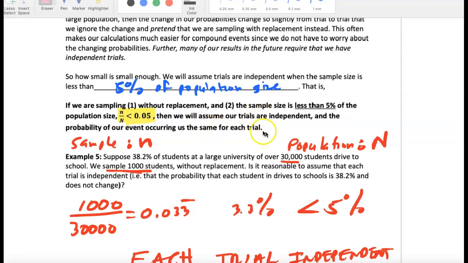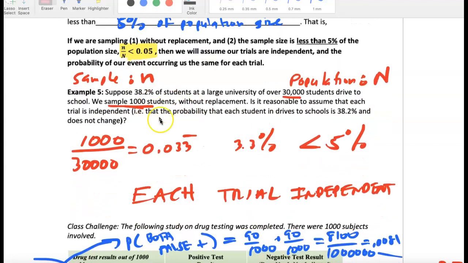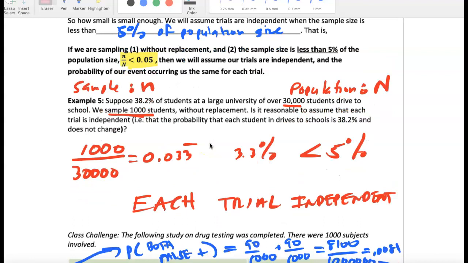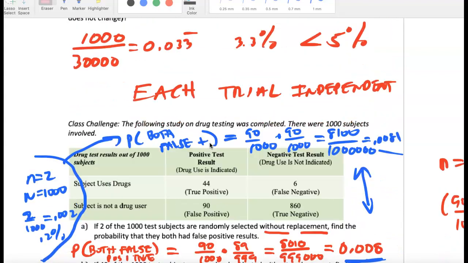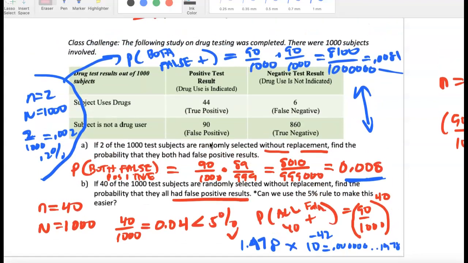We're not replacing someone back in, but because the sample size is less than 5% of the population, we're going to assume the trials are independent. So when you have scenarios like example 5, we can assume each trial is independent because the sample size is less than 5% of the population. That allows us to do calculations much more quickly.